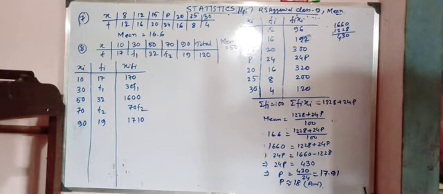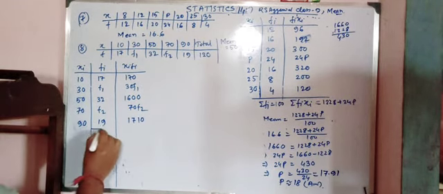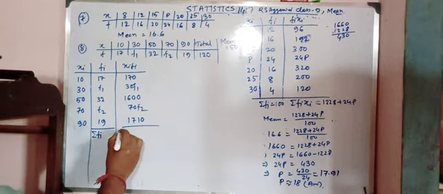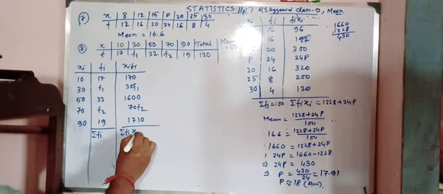Understood that? So we have to add that, that is summation of fi and summation of fi xi.